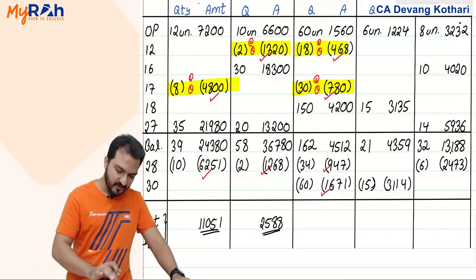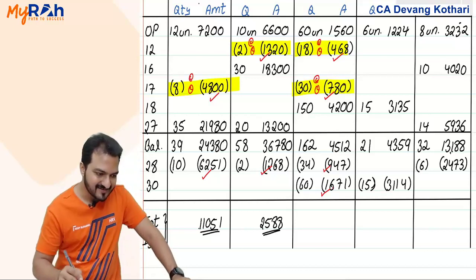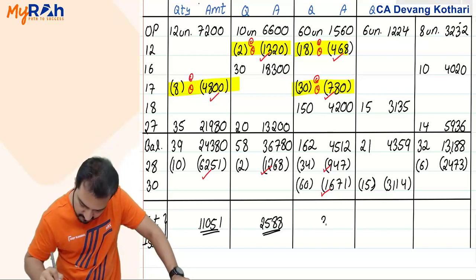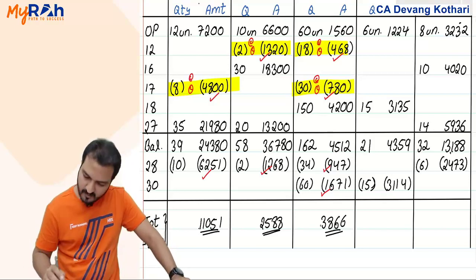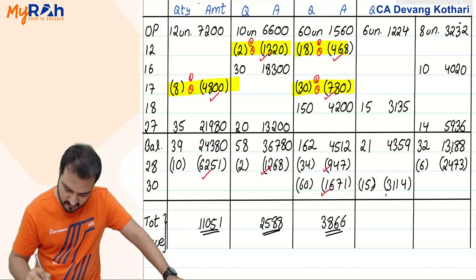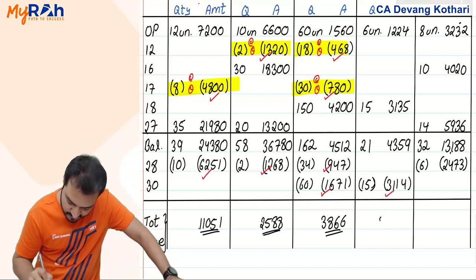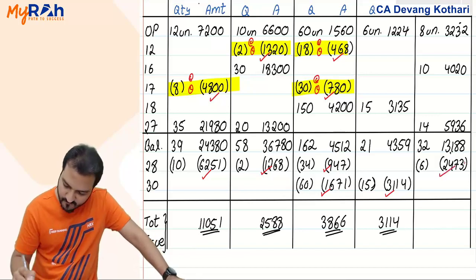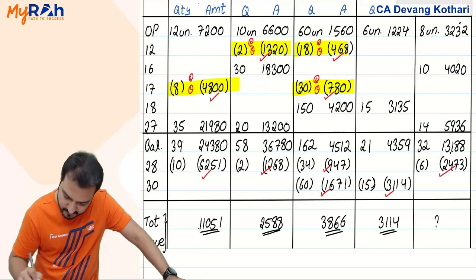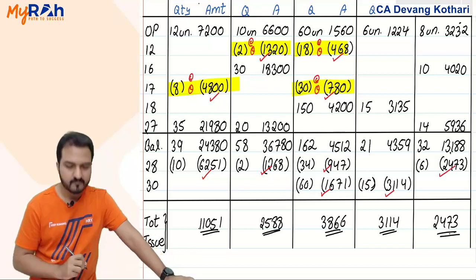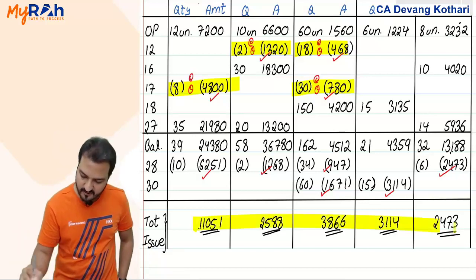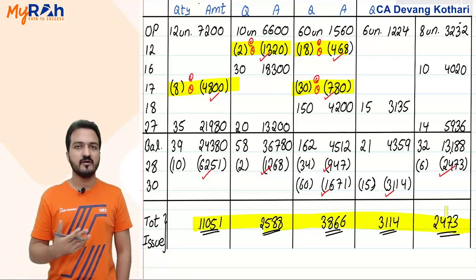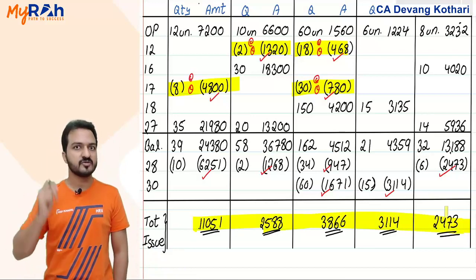All of that, 468 plus 780 plus 947 plus 1671, gives 3866 as the total value. Similarly, for SS, 3114 is the only item issued. And for the last material, 2473 is the only item issued. In short, these values are my material cost incurred on that particular job.